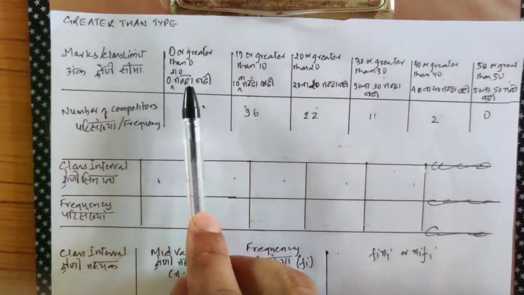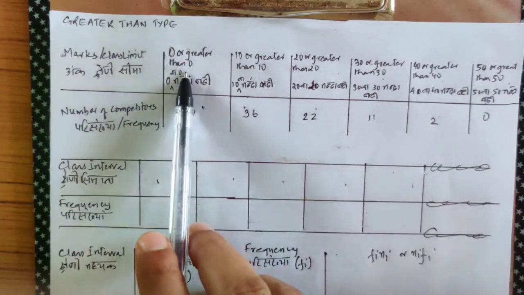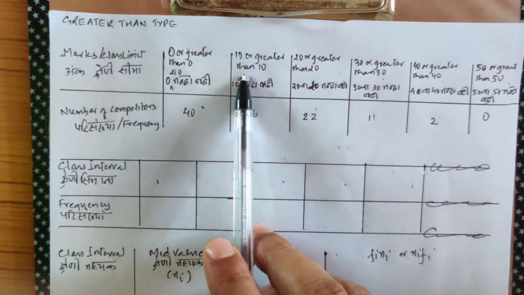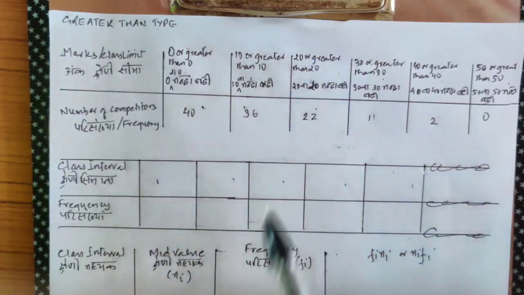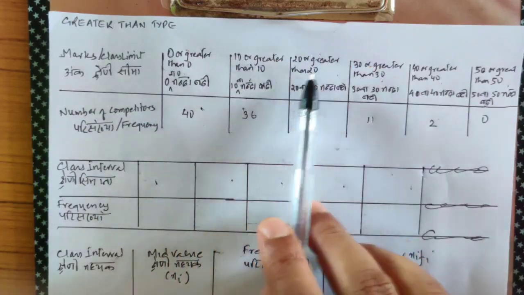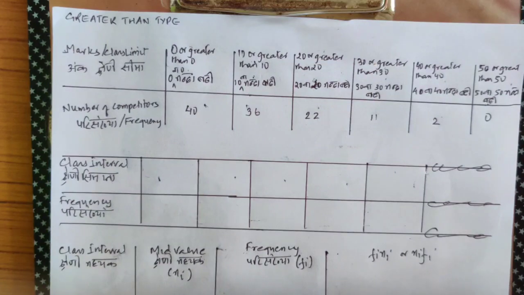Okay, again, check how much is the class size. Let's try to decide the class size. 0 or greater than 0, and go to the next table. It starts with 10 or greater than 10. And it starts with 20 or greater than 20. Now you can make out how much could be your class size. Can you see the difference between them? 10 or greater than 10, 20 or greater, 30. Can you see the difference between them is of 10? So my class size is 10.